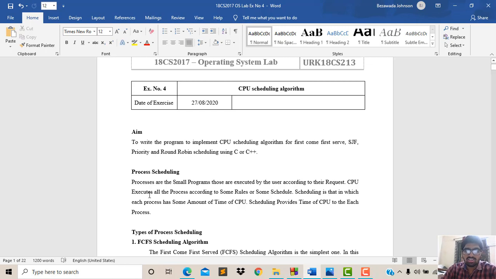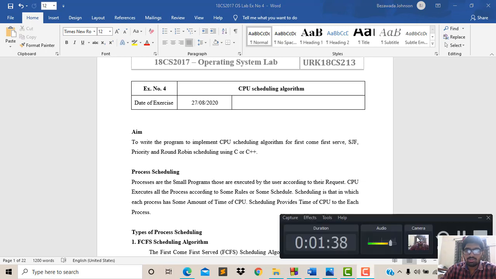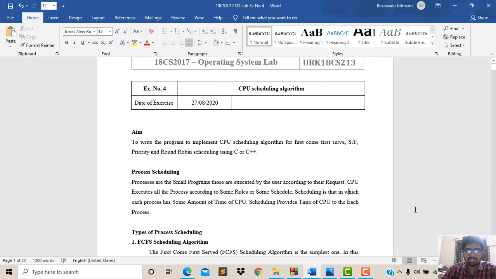Now the CPU executes all the processes according to some rules or some schedule. Scheduling is that in which each process has some amount of time of CPU. Scheduling means every process has some amount of time to execute by the CPU. Scheduling provides CPU time to each process.